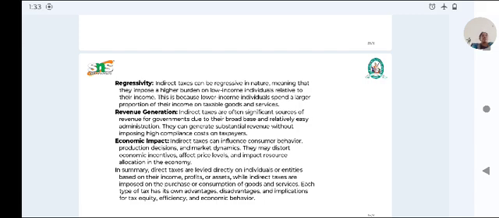To summarize, the indirect tax can be levied on the individual or entity based on their income, profits, assets, the goods and services, each with its own advantages.